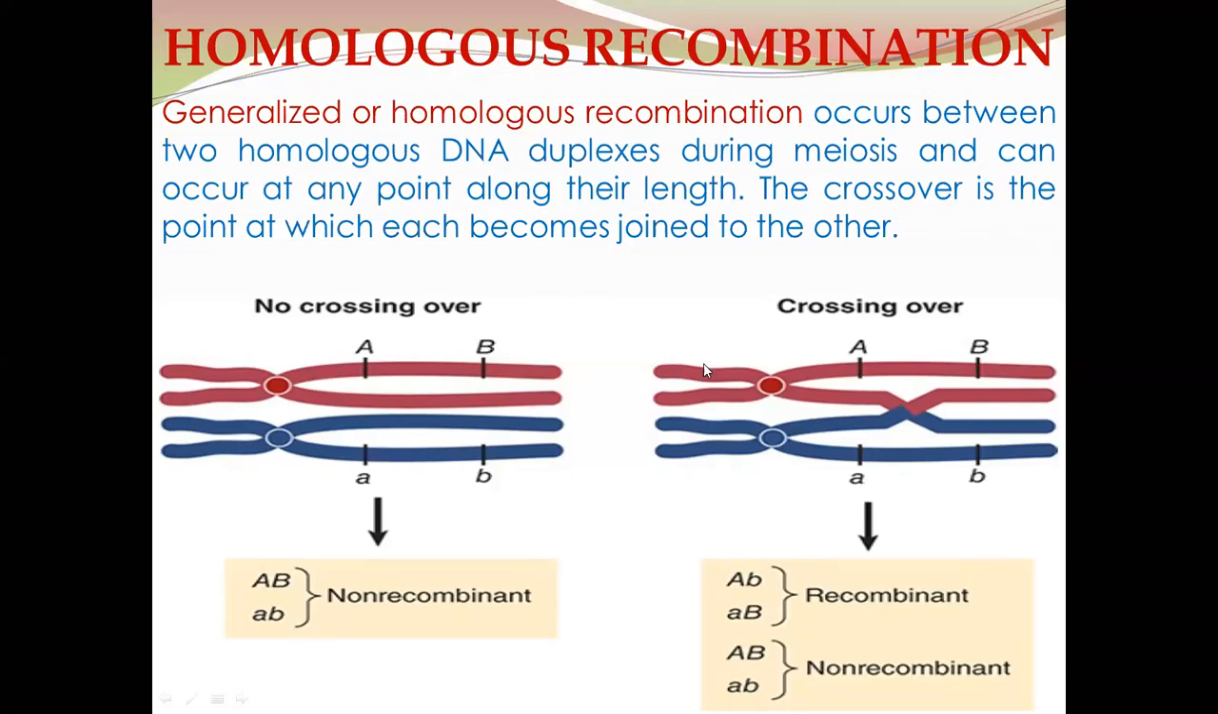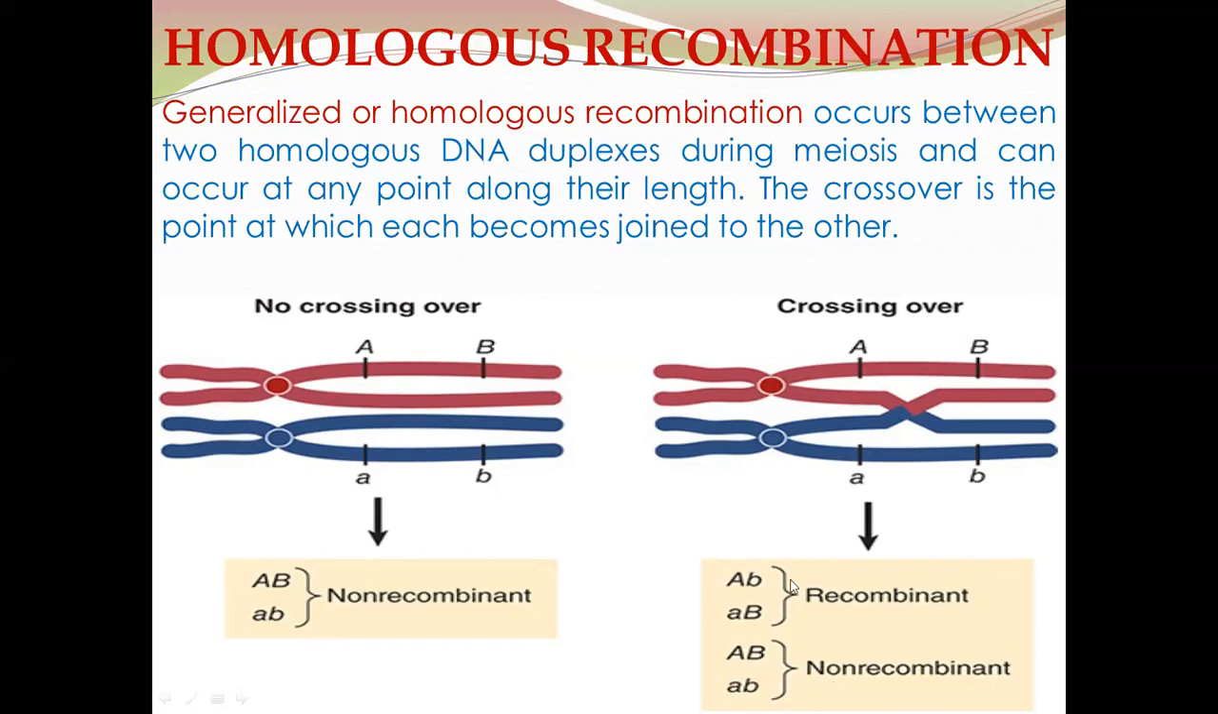The upper one, where the dominant form of gene A and the dominant form of gene B are present, is a parental or non-recombinant gamete. Similarly, this one, where the recessive form of gene A and the recessive form of gene B are together as in the parent chromosome, is also a non-recombinant or parental gamete.